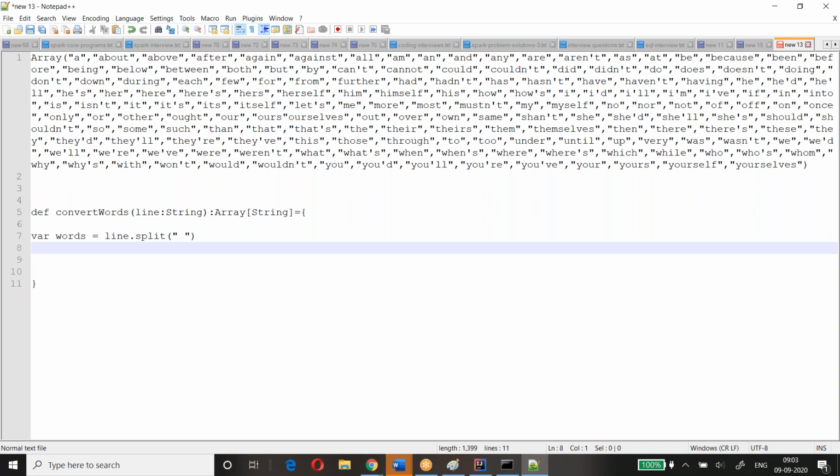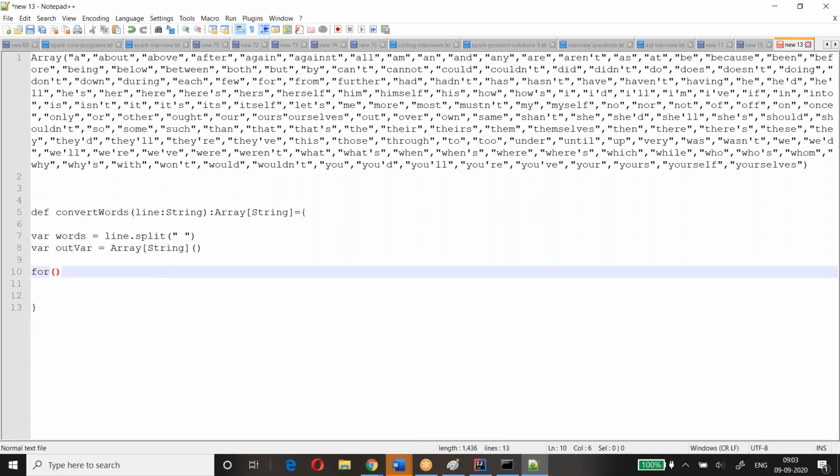So we'll need to loop through all these stop words, and we need to check whether everything is matching or not. So for that, first we take one variable, a return variable or output, I'll say outvar. Okay, so this out variable should be an array, because we'll be returning an array of strings. The return variable is this.